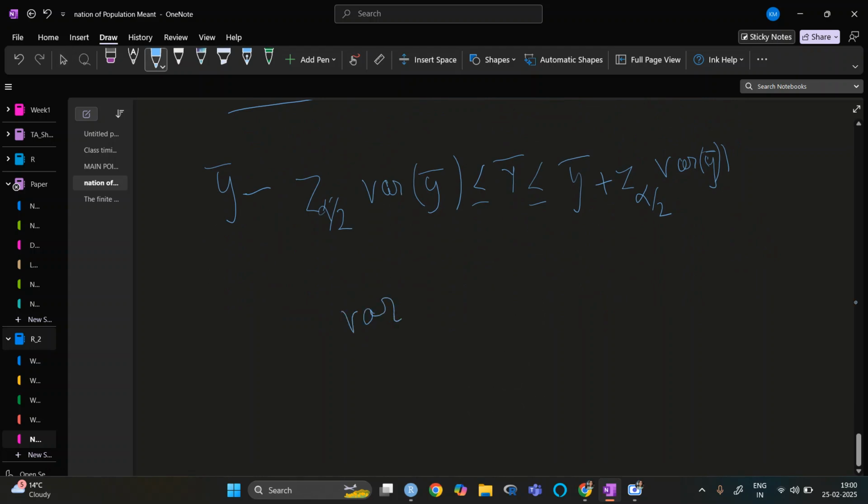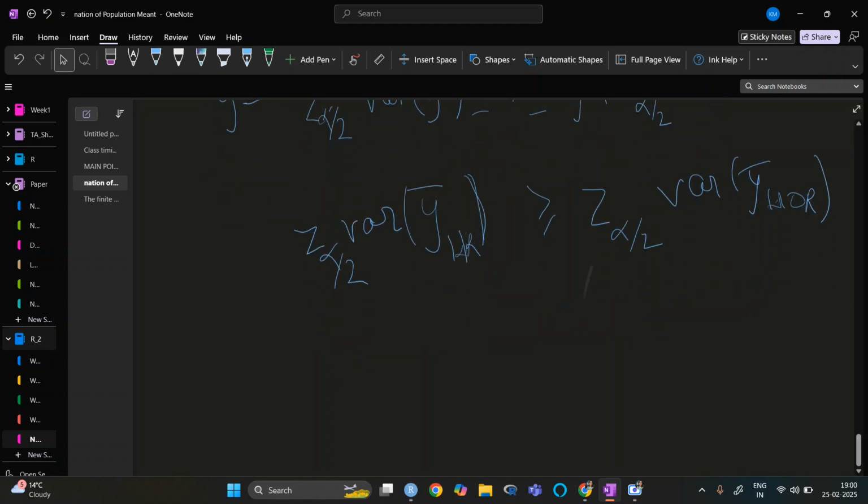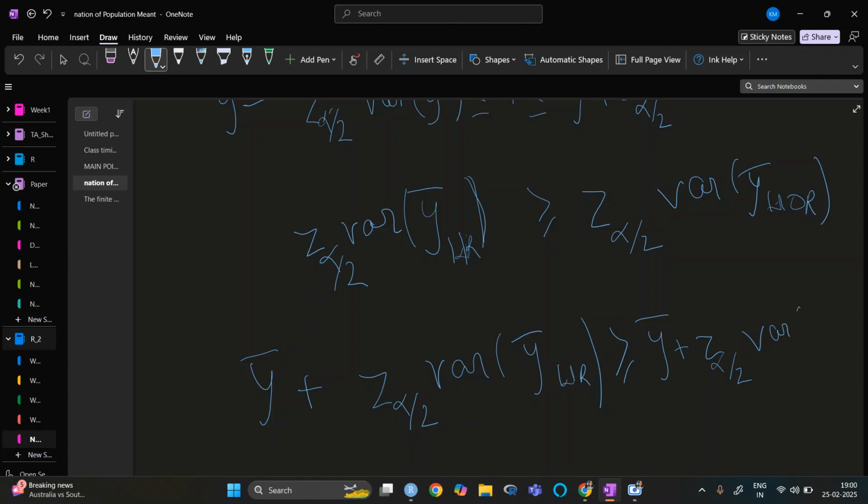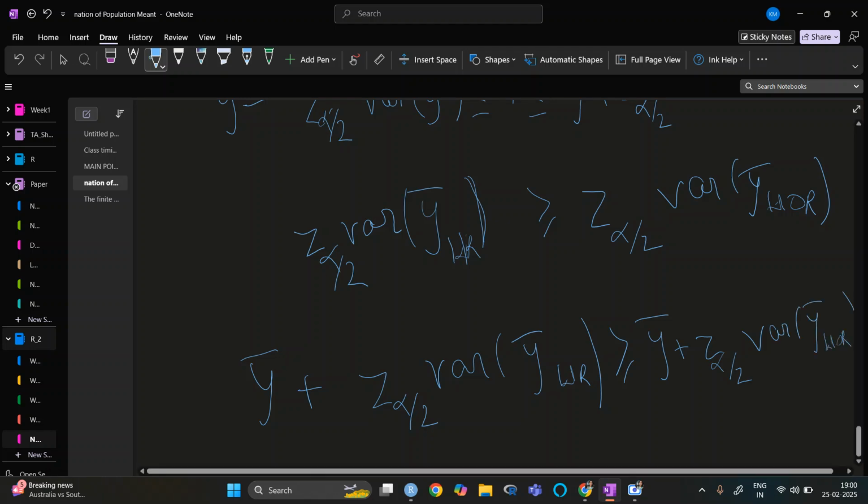The z alpha by 2 variance of y bar with replacement will be bigger than z alpha by 2 variance of y bar in WOR, which says that y bar plus z alpha by 2 variance of y bar WR will be greater than y bar plus z alpha by 2 variance of y bar WOR, right?